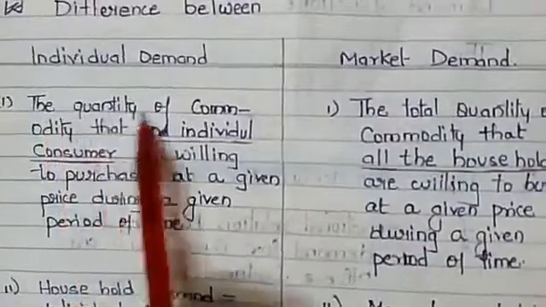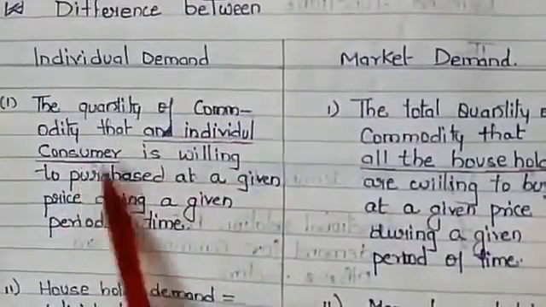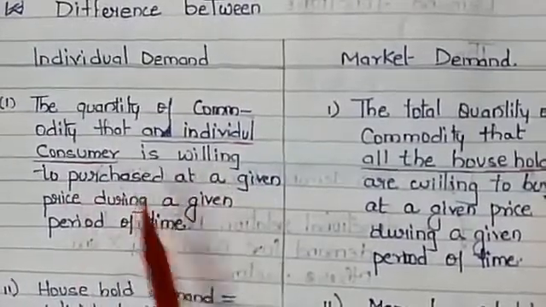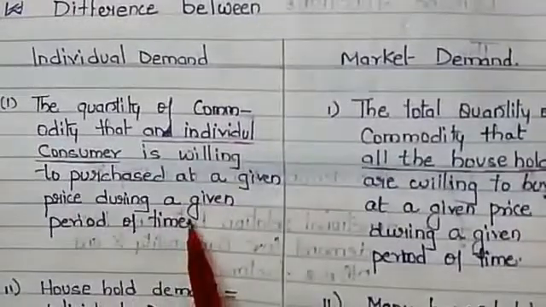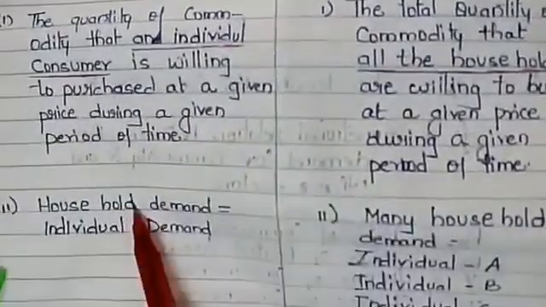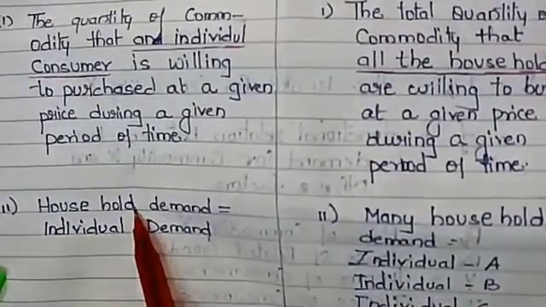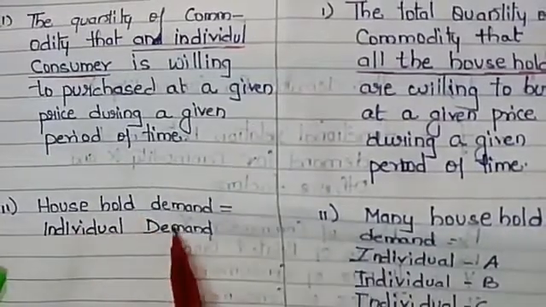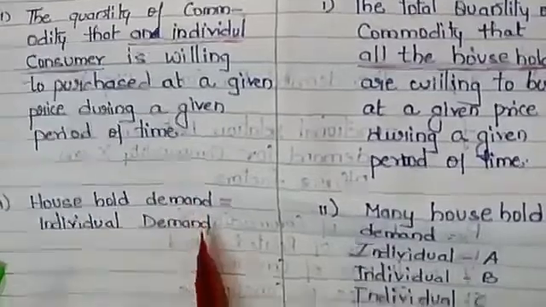Individual demand: the quantity of a commodity that an individual consumer is willing to purchase at a given price during a given period of time. An individual consumer is called a household in economics. So individual demand is the same thing as a household.